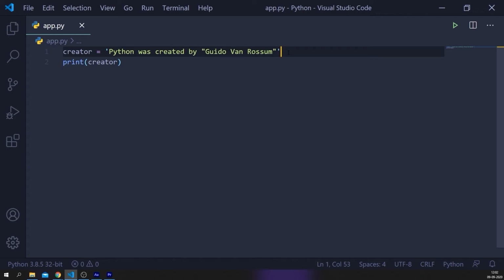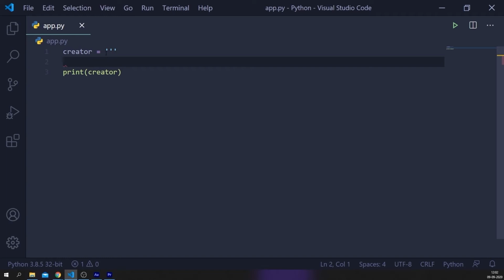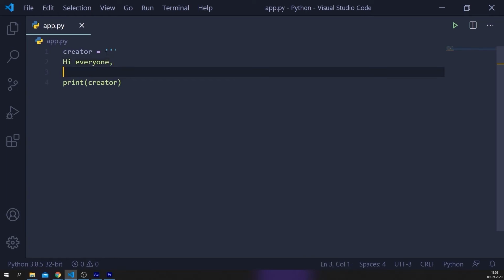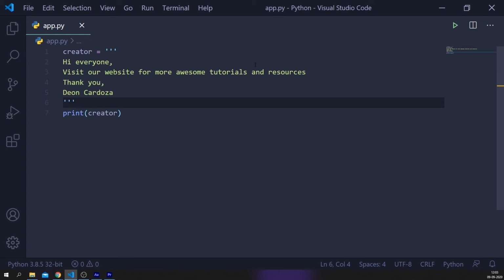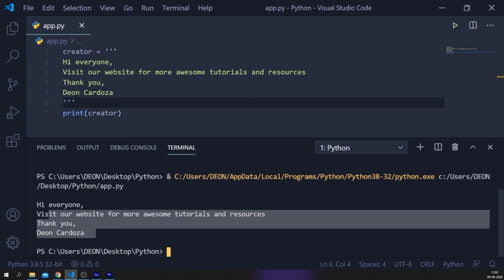Now in all the examples I have shown you so far, we only deal with short strings. But what if we want to define a string with multiple lines? In this case, we need to use triple quotes. Let me delete this. Now we add three quotes. 1, 2, 3. There you go. With this, you can define multiple lines. For example, hi everyone. Visit our website for more awesome tutorials and resources. Thank you, Leon Cardoza. Now let's run this program. And here's the result. So you get all the multi-line strings.